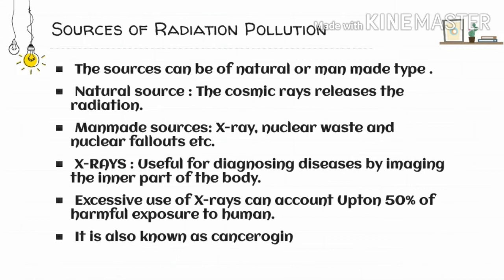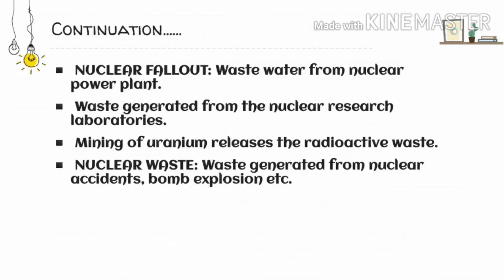The next source that we are dealing with is the nuclear fallout. This nuclear fallout occurs from the nuclear power plant. Though the nuclear power plant takes every possible measure to ensure safety, sometimes the wastewater that has been generated from the nuclear power plant has a very active radioactive element in it.